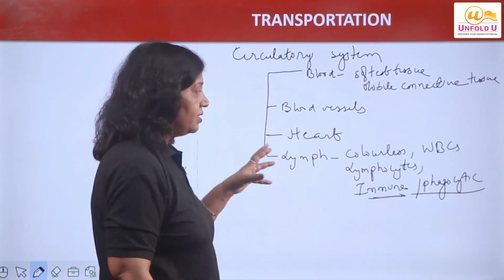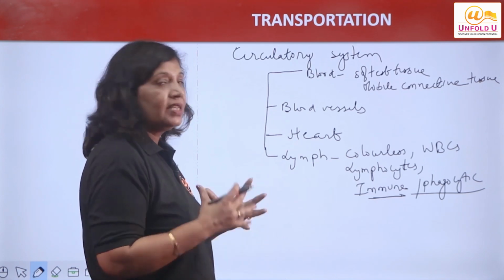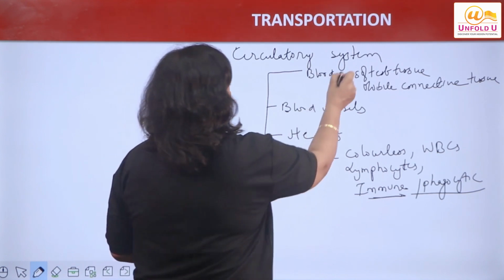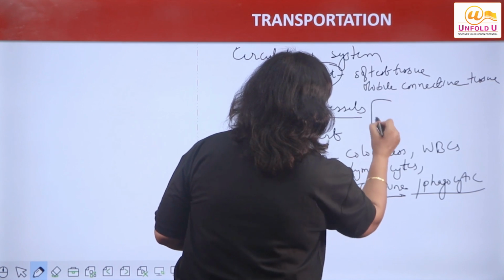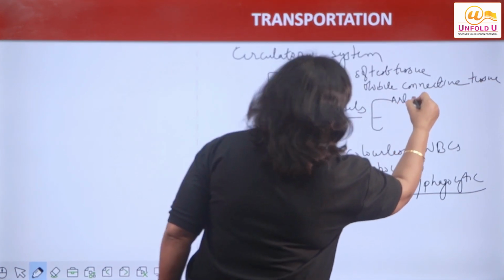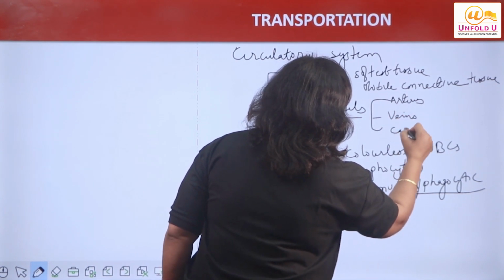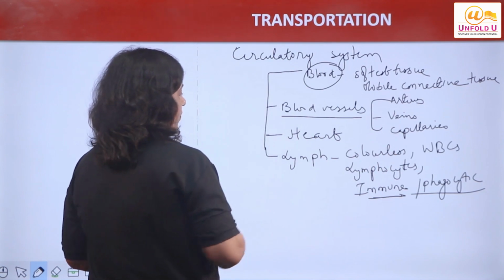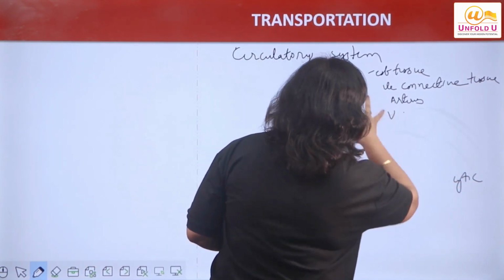So it has mainly lymphocytes, mainly concerned with the immune system of the body, and it has phagocytic role to play in the body. So main transporting structure in the body is blood. Blood vessels are of three types: arteries, veins and capillaries. We will discuss about them in details, right? We will discuss about the structure of human heart also in the next slides.